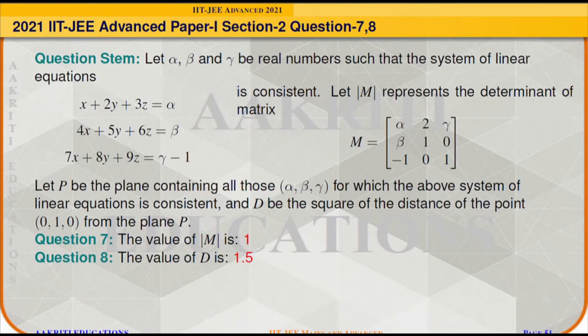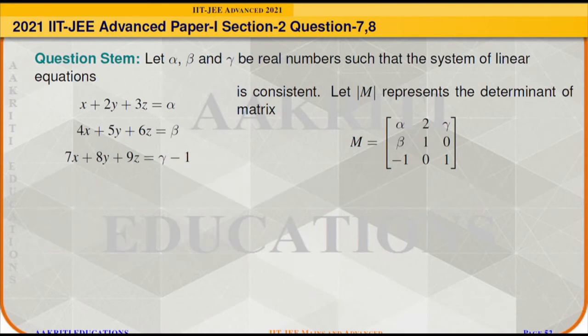Let determinant of M represent the determinant of matrix M given as alpha 2 gamma, beta 1 0, minus 1 0 1. Let P be the plane containing all those triplet alpha, beta, gamma for which the above system of linear equations is consistent, and D be the square of the distance of the point (0, 1, 0) from the plane P. Then we need to find the value of determinant of M and the value of D.